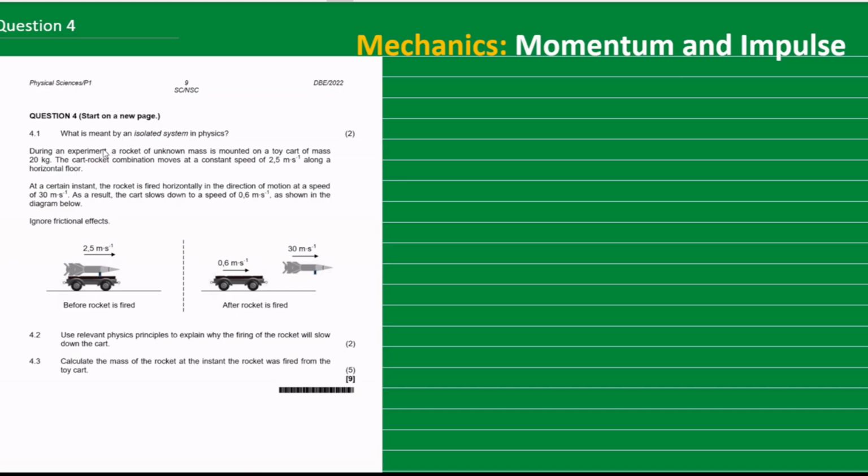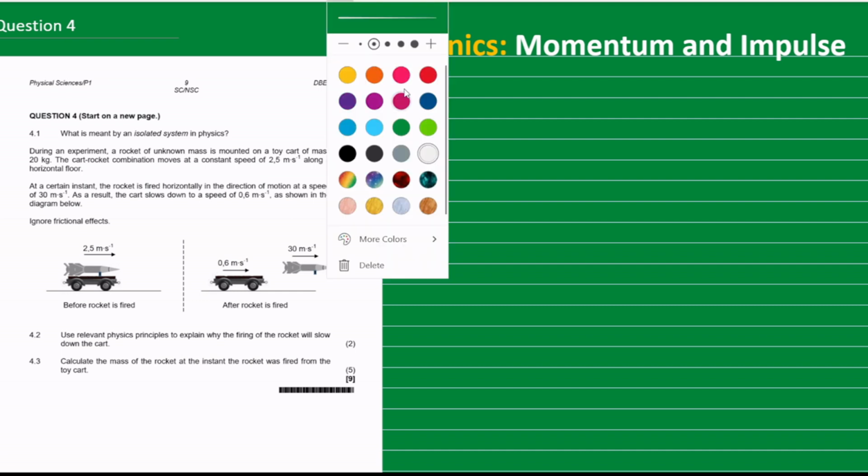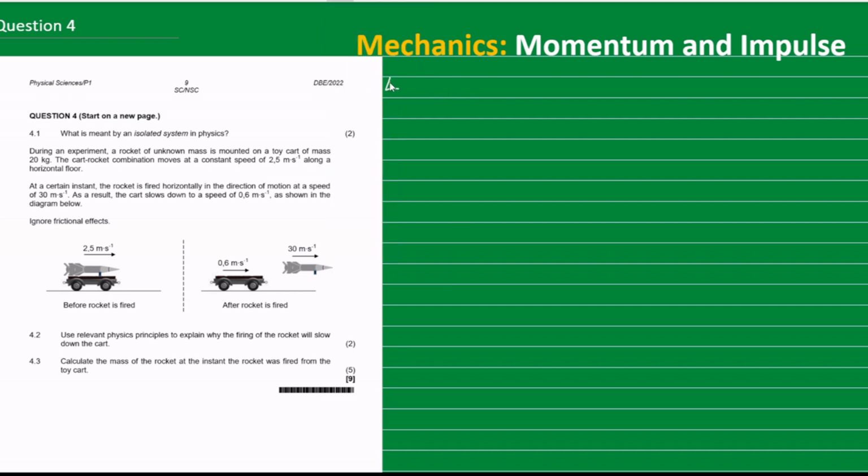Welcome back, and in this section we are going to work on question 4, Physical Sciences Paper 1, DBE 2022. This question is coming from the topic on mechanics, momentum and impulse. Question 4.1 reads as follows. What is meant by an isolated system in physics?